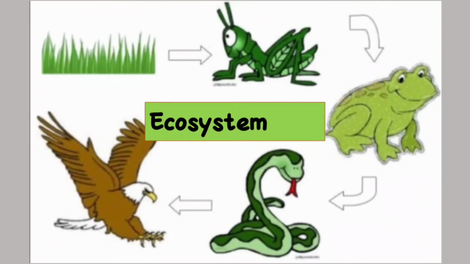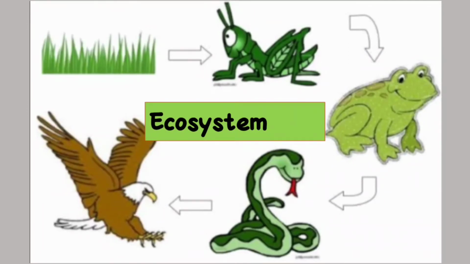But it maintains the balance in the environment. So simply we can say that an ecosystem is a community of organisms with their physical environment. So it's a group of organisms including their physical environment.